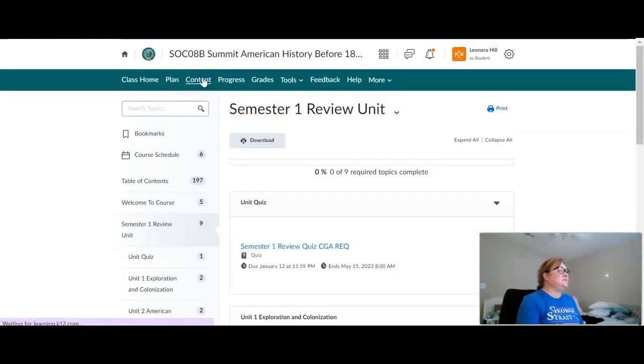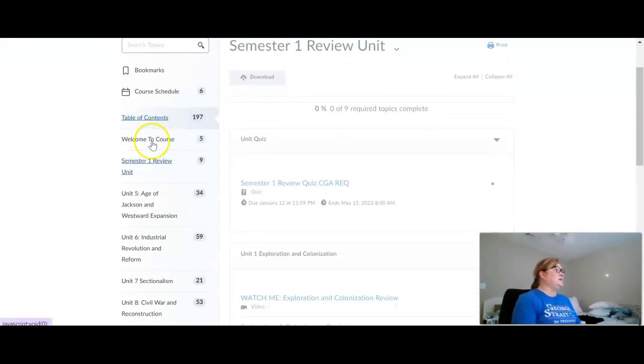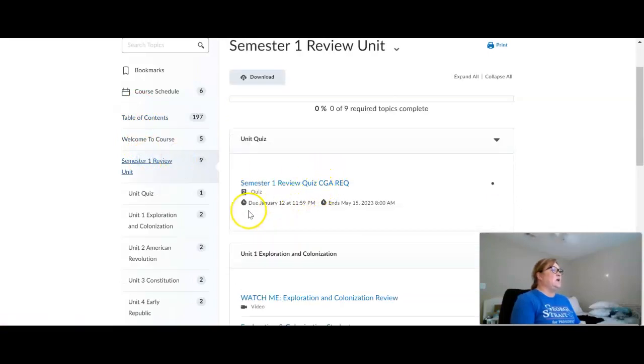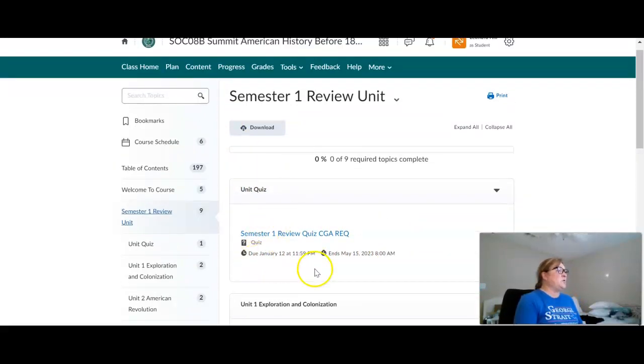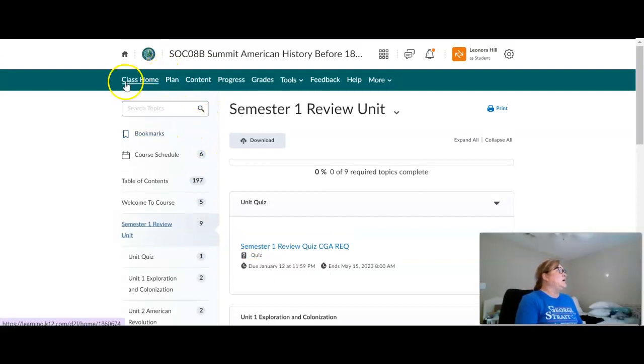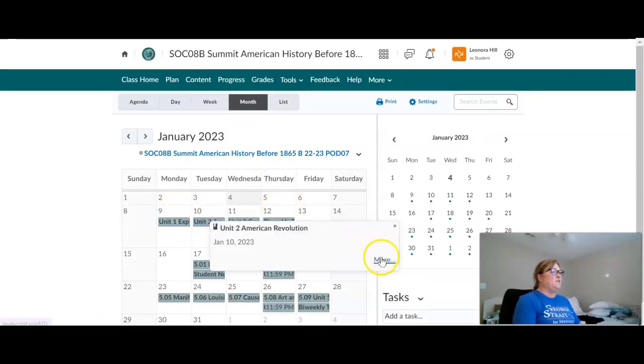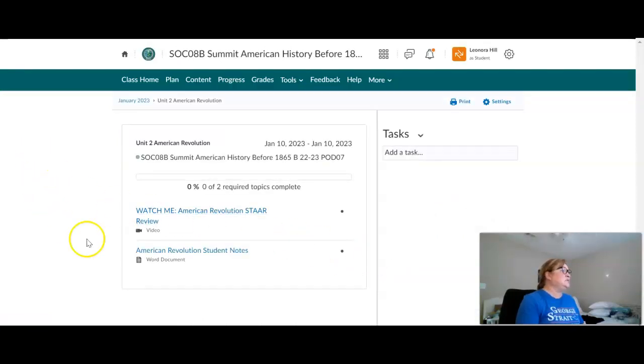You're going to go to content, then to table of contents, and you're going to start the semester one review. You see that there are due dates in here. It opens on the ninth and is due on January 12th. And again, you can go to your plan, click on the calendar link, and then just click more, and it's going to take you right to it. It's a handy dandy tool.